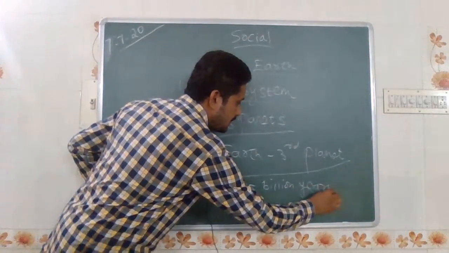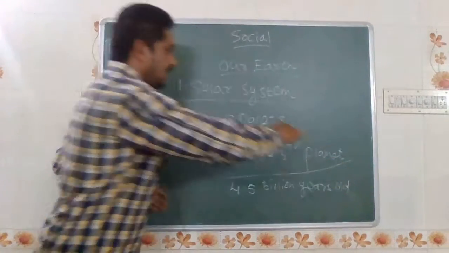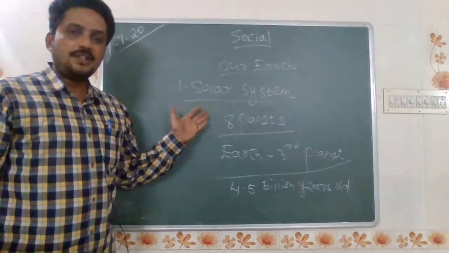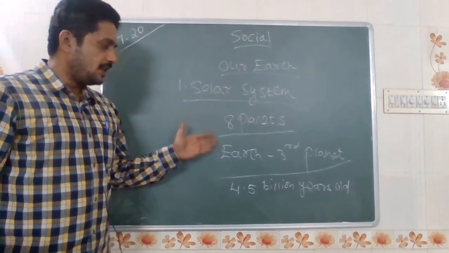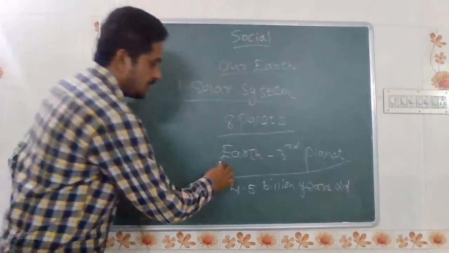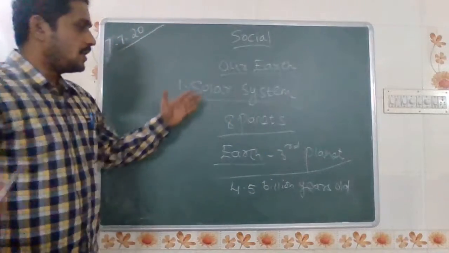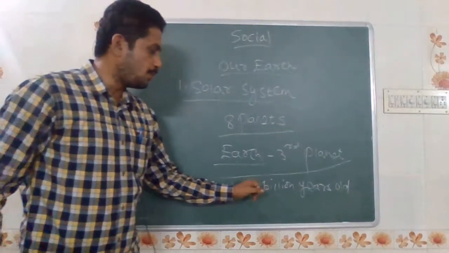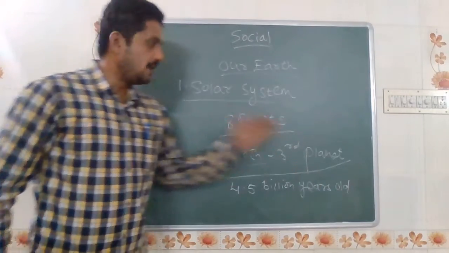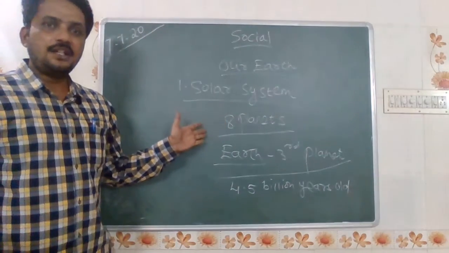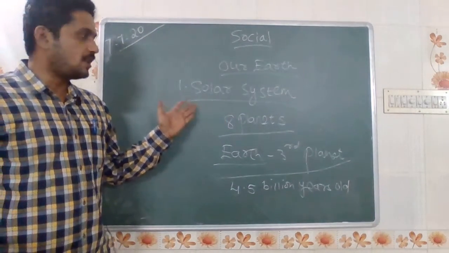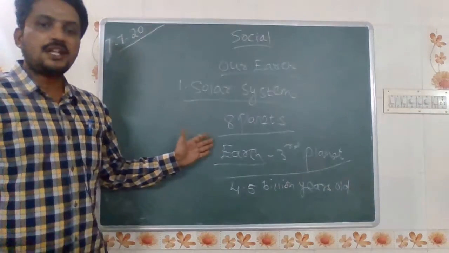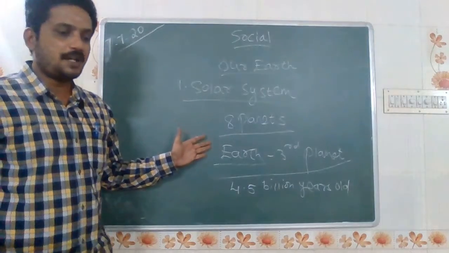In this Earth only, we are living: living things and non-living things live on the Earth only. So Earth is the main planet. In the solar system, Earth is the third planet, and Earth is 4.5 billion years old. Not only human beings, whatever it may be, living and non-living things, live on the Earth only. So Earth is a very important and main planet.